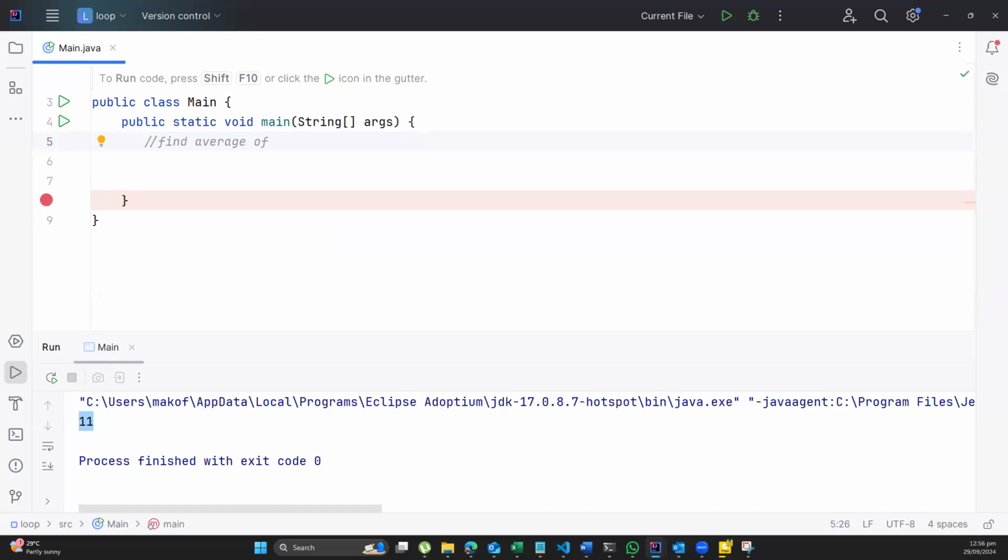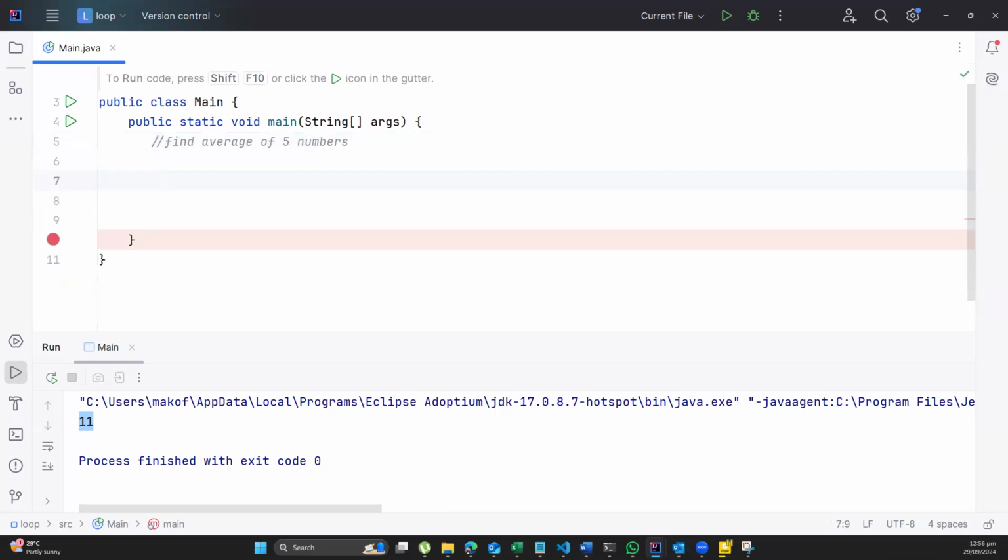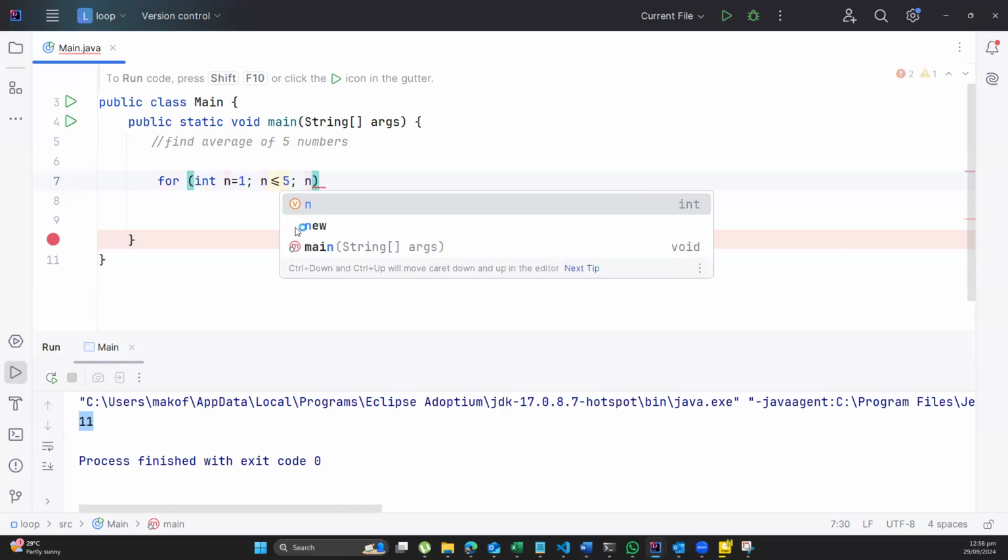Let us write a program to find the average of 5 numbers. So I would demonstrate this program using the for, the do, and the while. So using the for, I have for int n being equal to 1, n being less than or equal to 5, n plus plus.